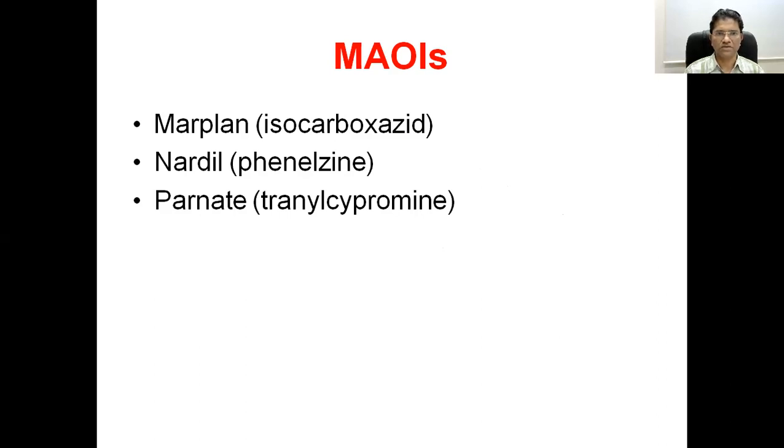Other drugs are also there, like isocarboxazid, phenelzine, and tranylcypromine, 10 milligrams 3 times a day, which is usually prescribed. But as such, the monoamine oxidase inhibitor drugs are not very well accepted, because of their side effects. For example, they may produce a variety of complications.